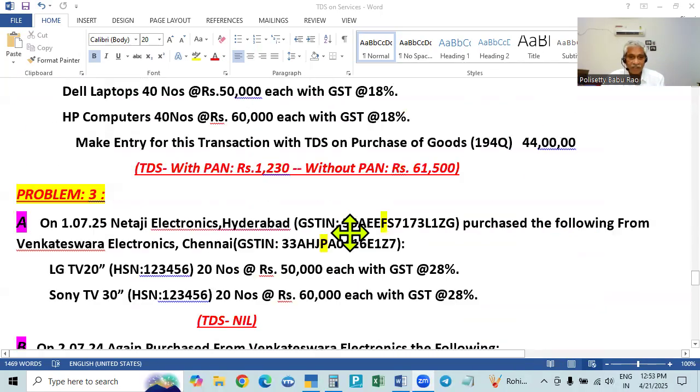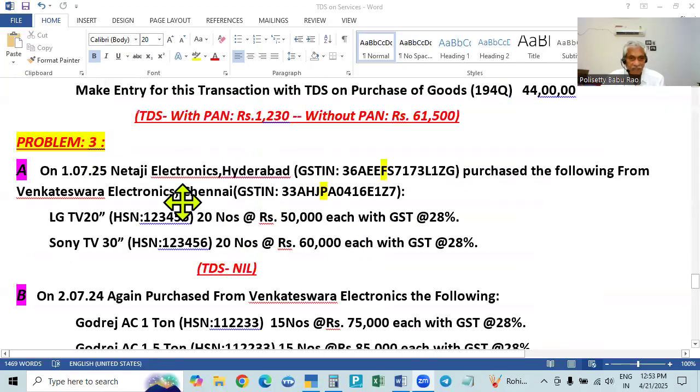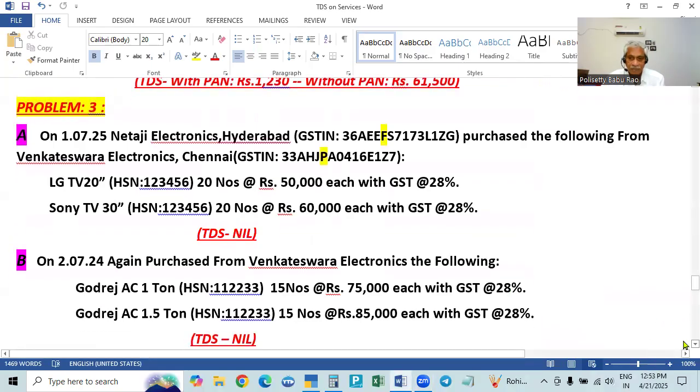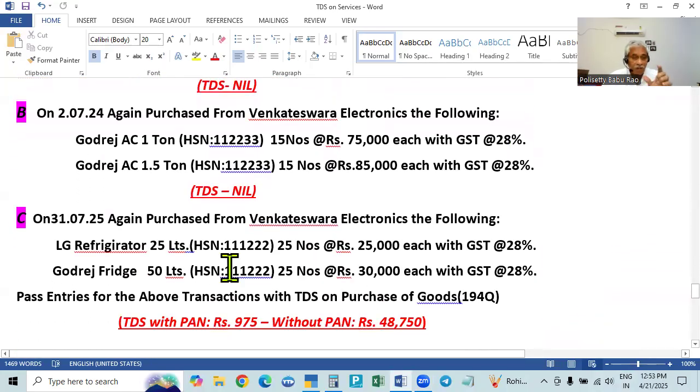Okay. Next, note down the third problem. This is the third problem: the first transaction, the second transaction, and then this is the third transaction. When you come to this place, just pause the video, see the problem, and you can practice many times with different names or with the same name. Delete that again and create the account.